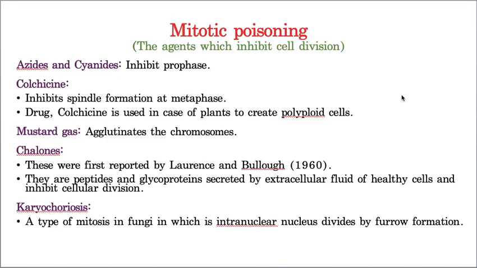Hope you understood. Now, mitotic poisoning. What is mitotic poisoning? There are certain substances that will stop cell division, and any substance that stops cell division is called a mitotic poison. What are they? Let us take at least two or three examples. At least we will take azides and cyanides, which inhibit prophase.